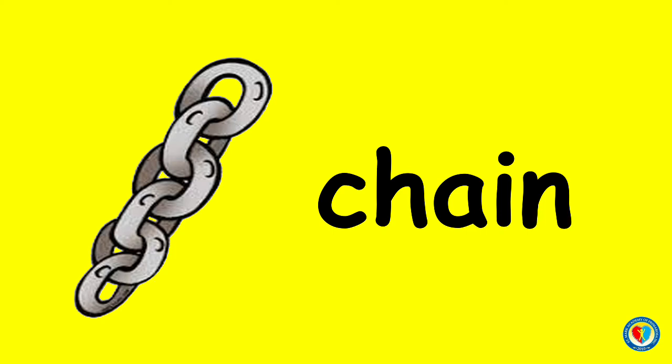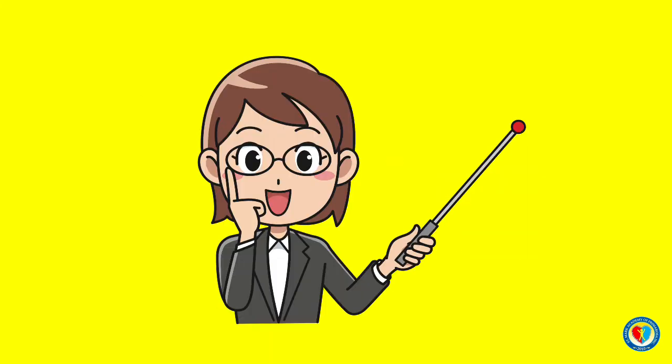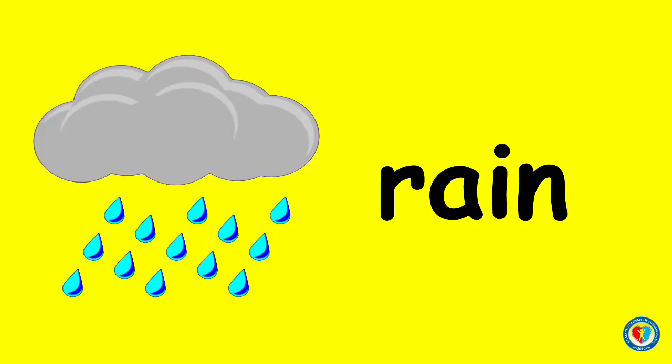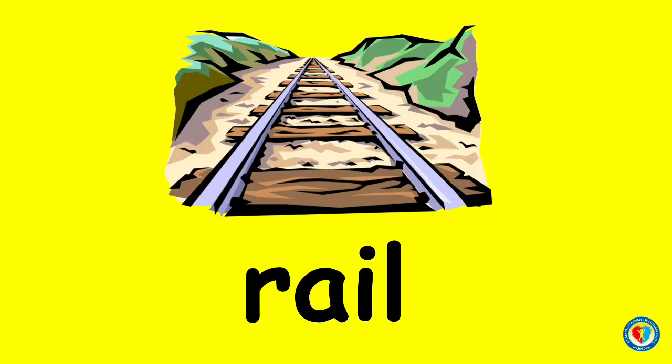C, H, A becomes chain. And the last one, what part of the animal is this? You're so smart, kids. This is a tail. T, A, L becomes tail. Can you say it with me, kids? T, A, L becomes tail. Other examples of words with the long A sound spelled as AI and AY are paint, rain, hay, and pray.